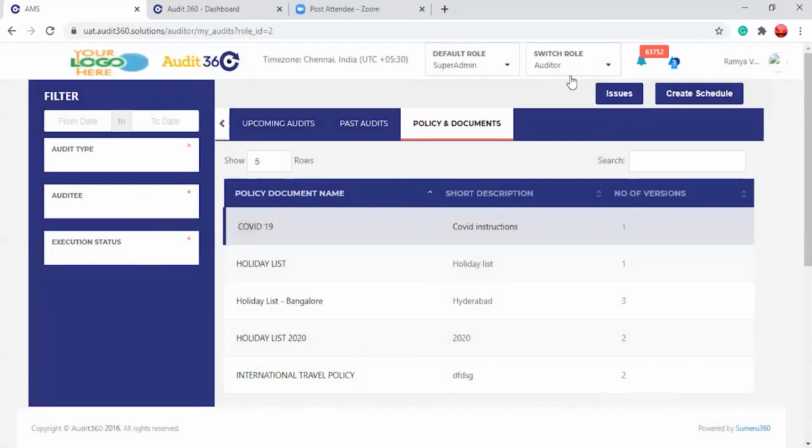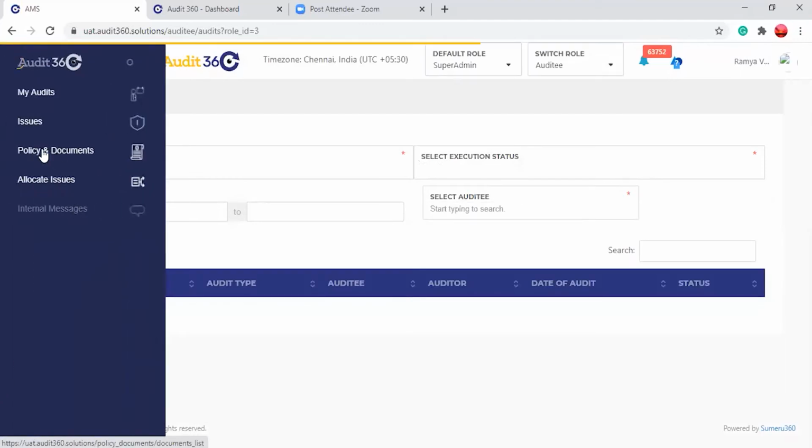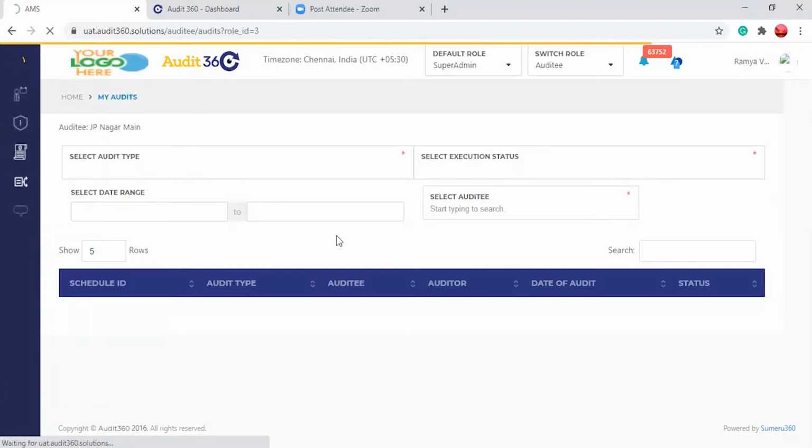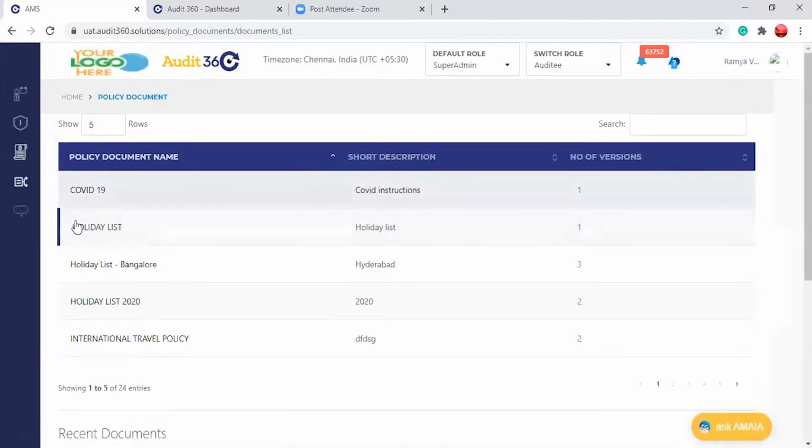And if you go to the auditee also, it is the same way. See, COVID-19, COVID instructions, and this is how it appears.